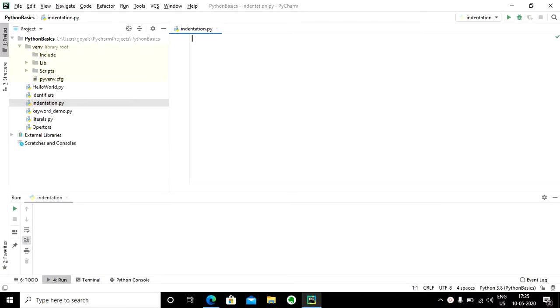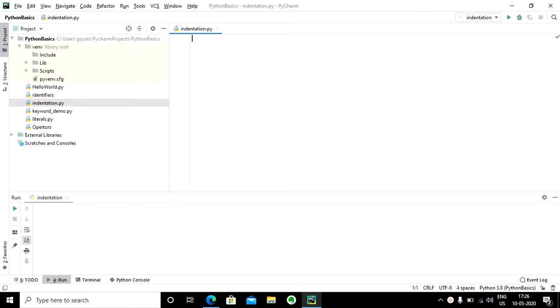Welcome to Python Superclass. In this particular lecture, we will be talking about indentation and we will understand why indentation is important in Python. Actually, in any programming language, a set of statements that needs to be executed together or as a part of a single block has some way or another to represent that block.